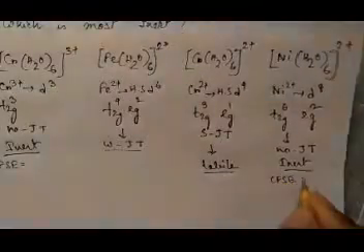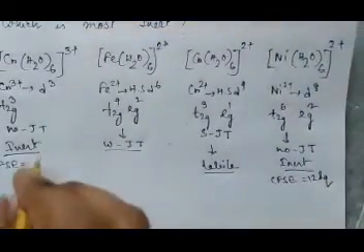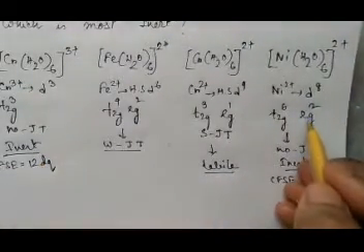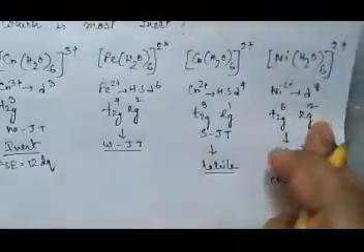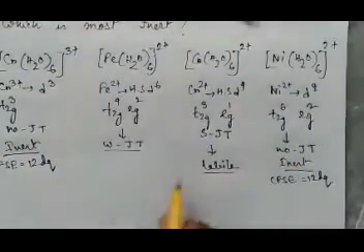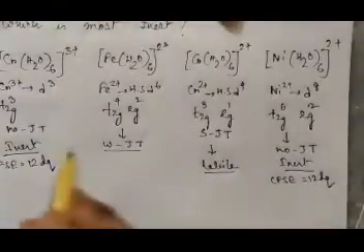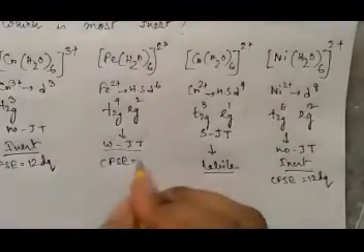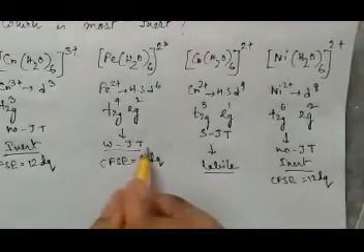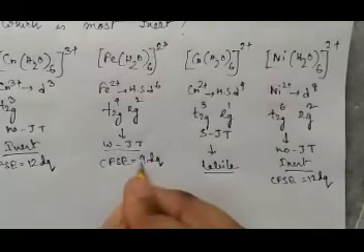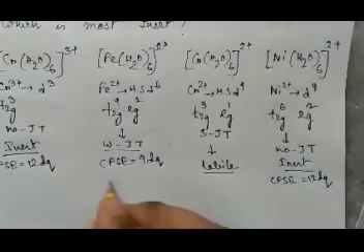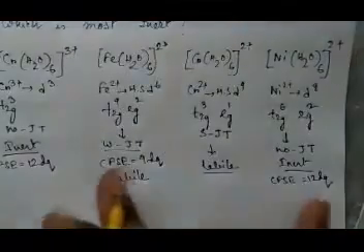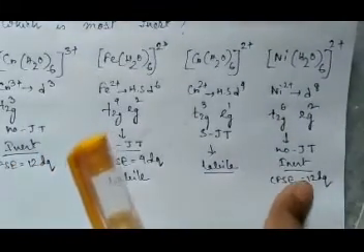So in this case CFSE, this is also 12 Dq and this is also 12 Dq. So both are 12 Dq, but I told that if eg level has electron in it, then it will be labile. So this is more labile than this one. Okay, and this is most labile. Then this is coming as labile. Here we have to find the CFSE. What will be CFSE? 4 Dq. If weak Jahn-Teller distortion is there and CFSE is 4 Dq, means low CFSE, and also Jahn-Teller distortion is weak, that means this is also labile. So between these two, this is more labile than this one. Between these two, this is more inert than this one.